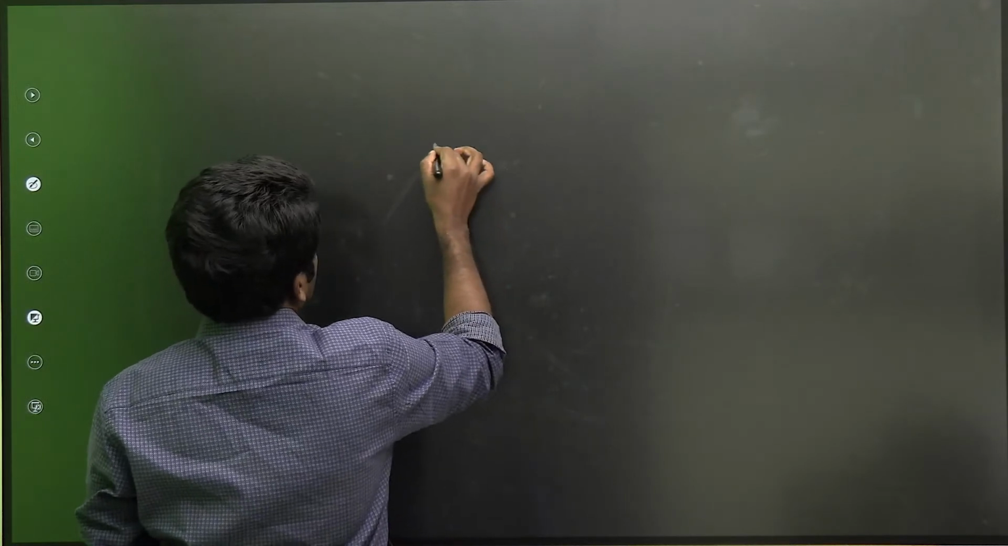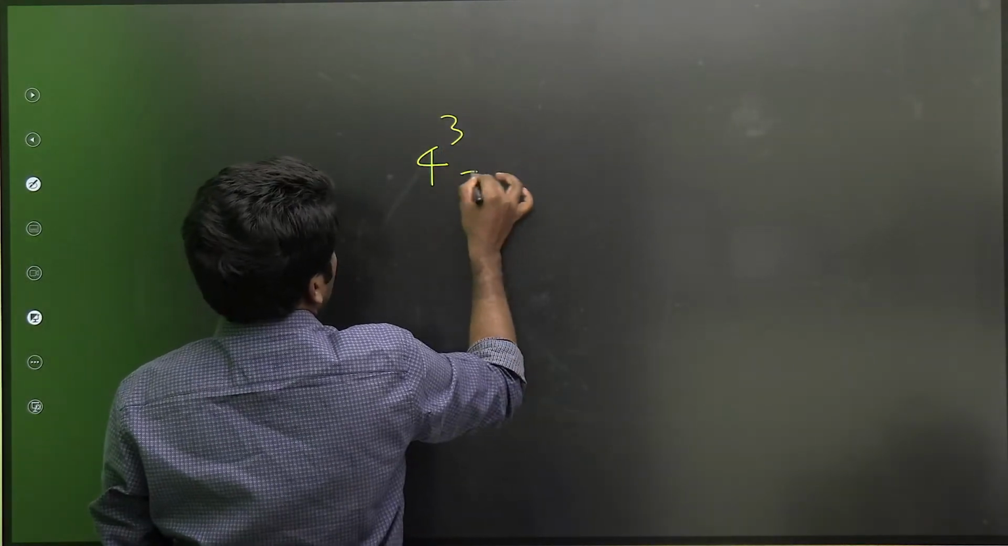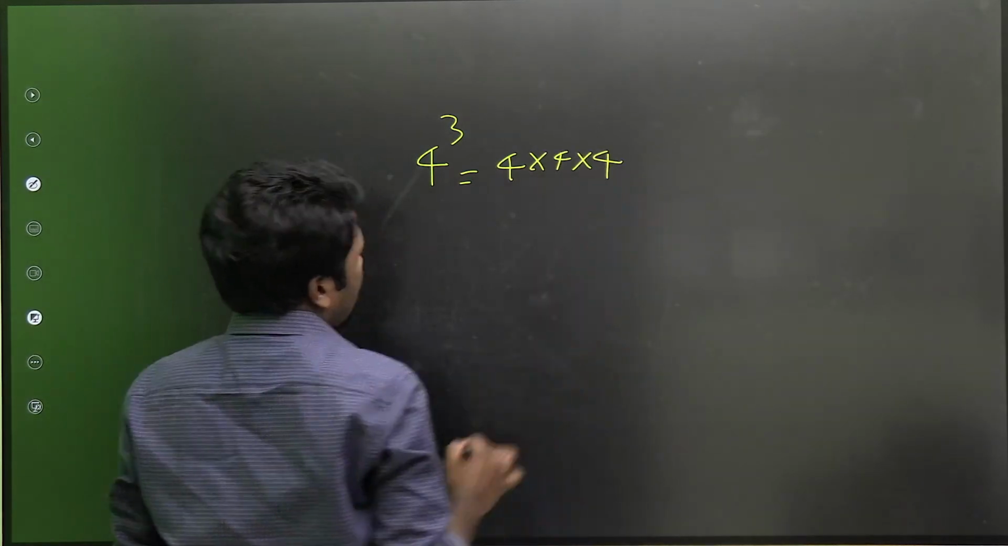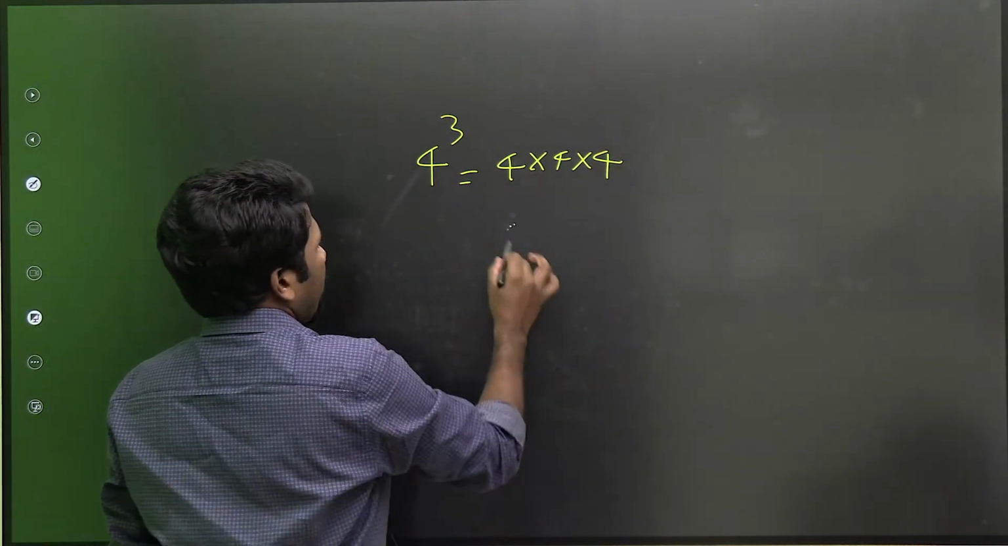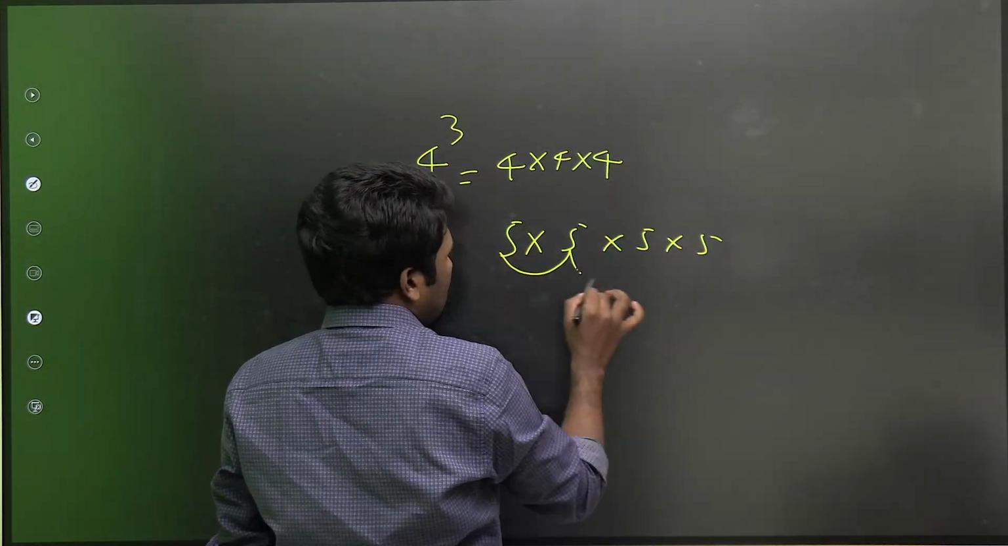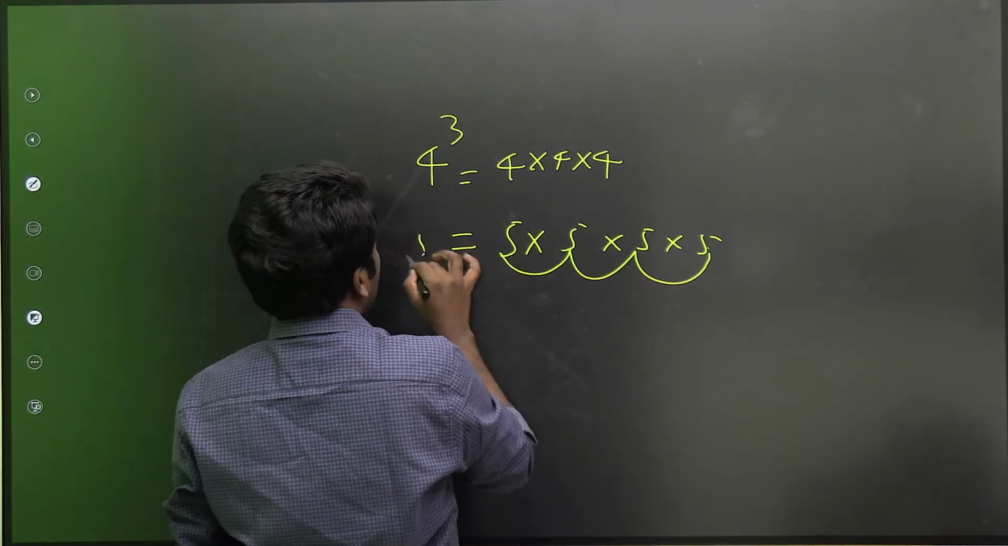For example, when you see 4 raised to 3, what is the meaning of it? That is 4 into 4 into 4. That is the meaning of it. Everyone knows this. 5 raised to 4 means 5 into 5 into 5 into 5. It is multiplying 5 four times. That is the meaning.